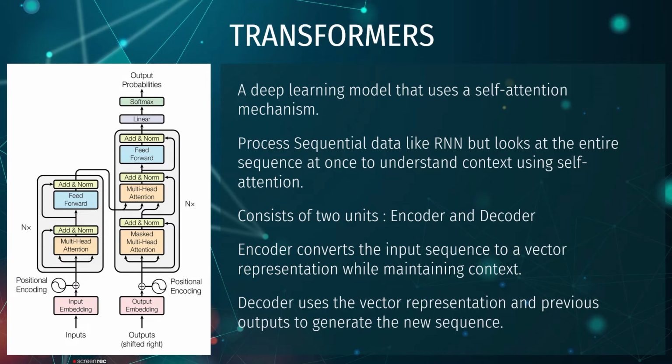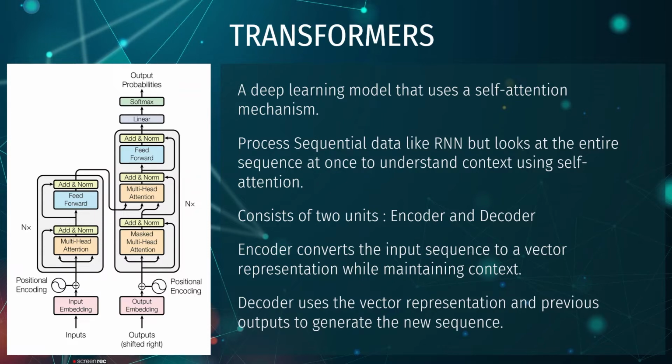Next, we have transformers. A transformer is a deep learning model that adopts the mechanism of self-attention, differentially weighing the significance of each part of the input data. Since its conception, the idea has been heavily used in the fields of NLP and computer vision. Like recurrent neural networks, transformers are designed to process sequential input data, such as natural language, with applications towards tasks such as translation and text summarization. However, unlike RNNs, transformers process the entire input all at once.